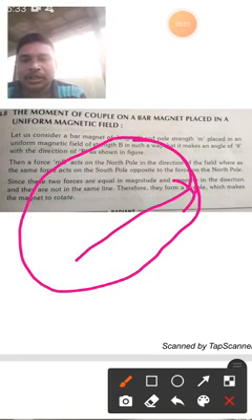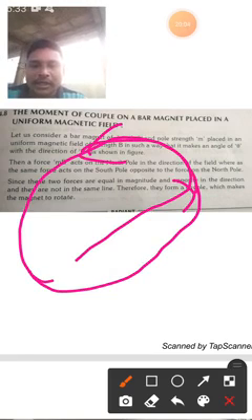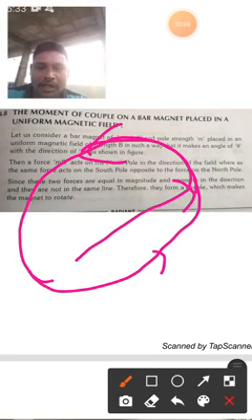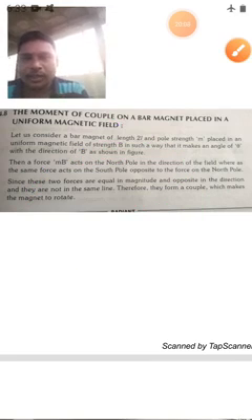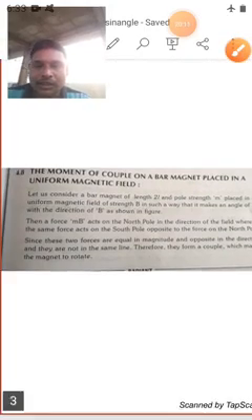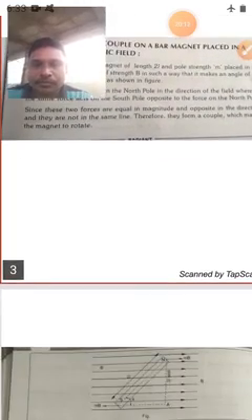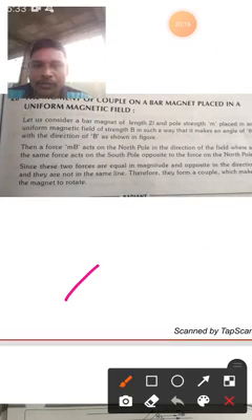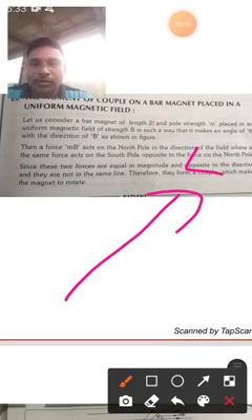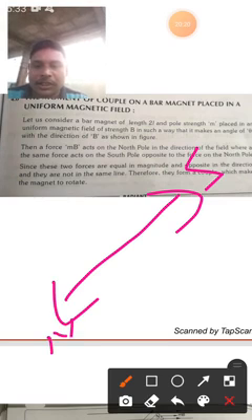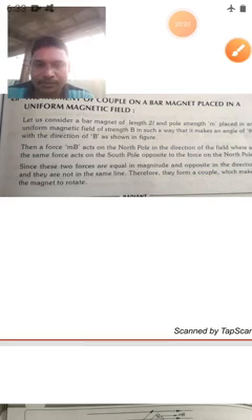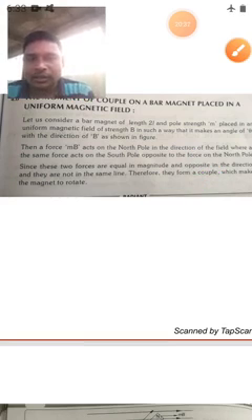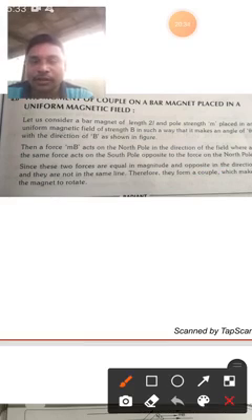The magnet rotates in this way. Magnet is rotating in the field. That means after some time, the south pole is coming to the upward and the north pole is coming to the downward, and the positions will be changed. So the magnet is rotated. What does the couple do? It will rotate the magnet. So I will show the before and after diagram for you.